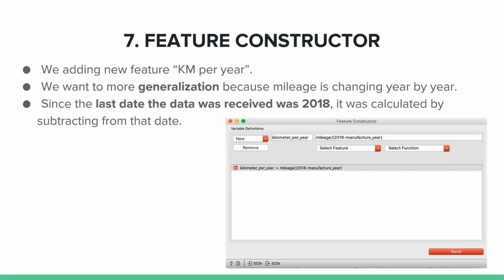We used 2018 since the last date scraped from the websites was 2017, and we tried to prevent division by 0, so we chose 2018 while using this formula.